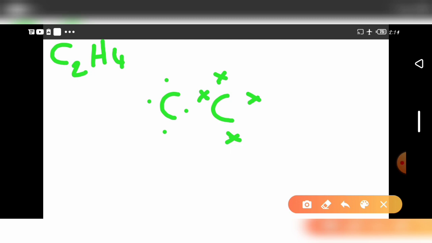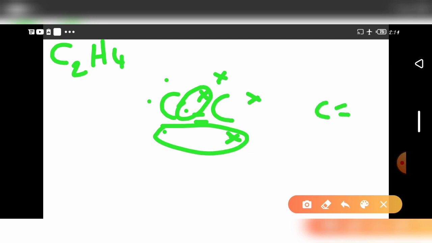Now you see these 2 electrons combine to form one bond between the carbon and carbon, and the 4 hydrogens. Next, these other two combine together to form another bond, so a C=C double bond will be formed. Next, the hydrogen combines here.